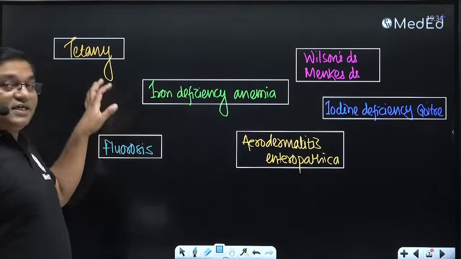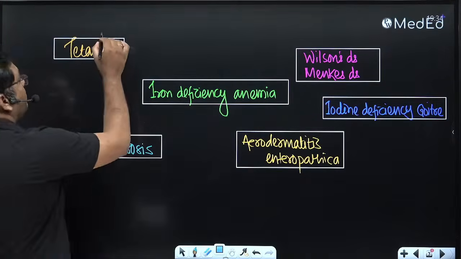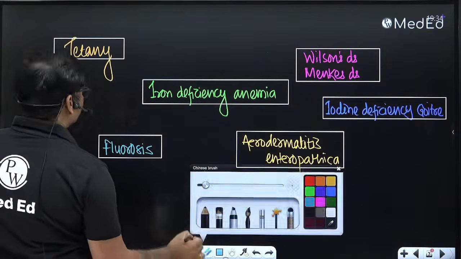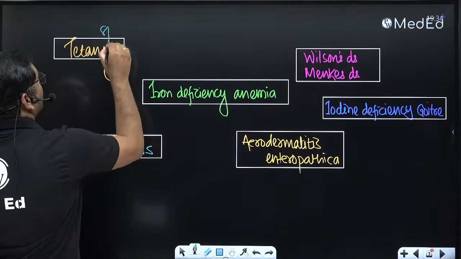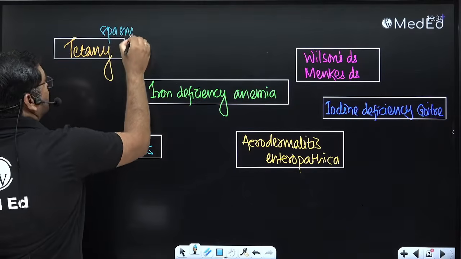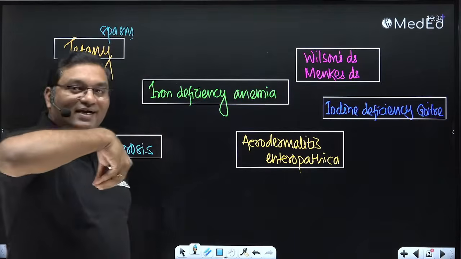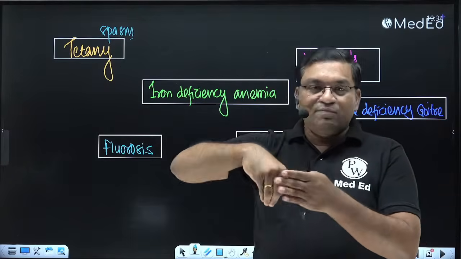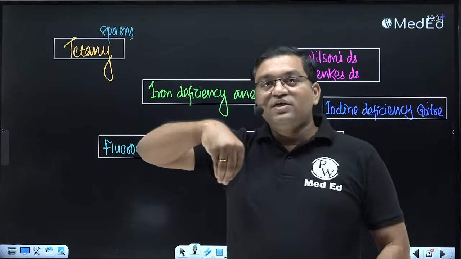First one is tetany, where you will get carpopedal spasm. The typical position of the hand is flexion of the wrist joint, flexion at the metacarpophalangeal joint, and extension of the interphalangeal joint.